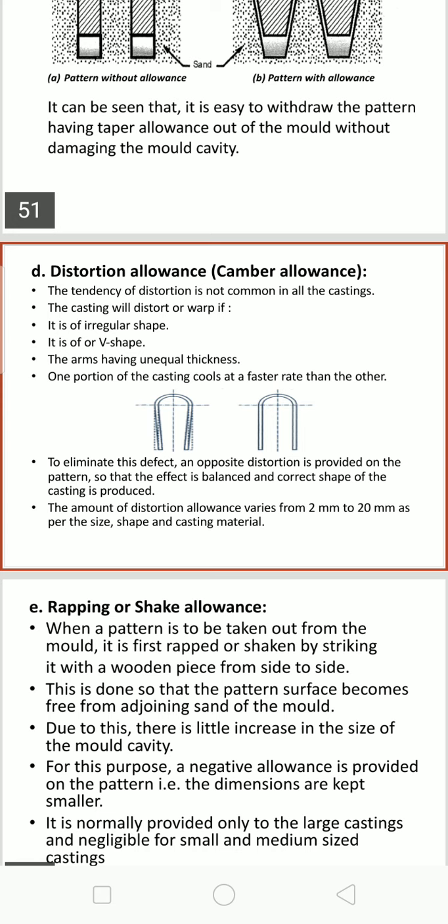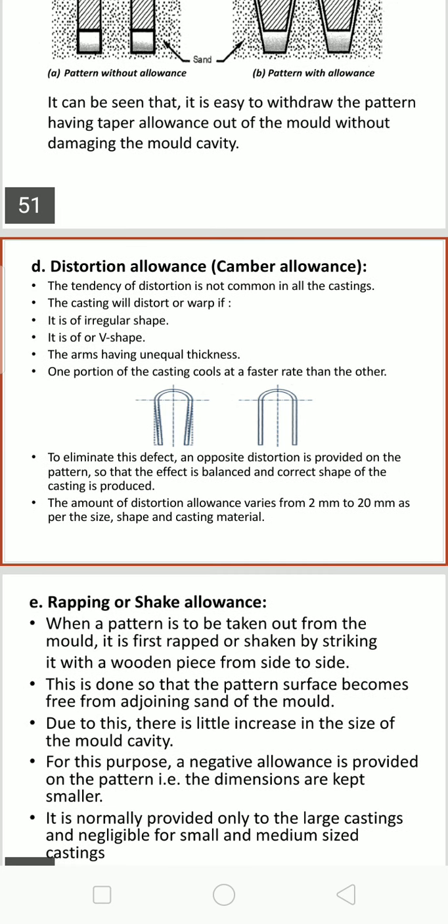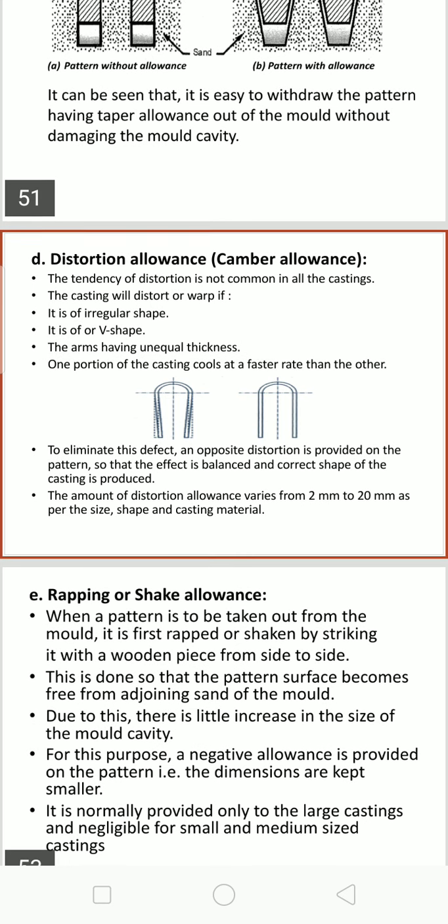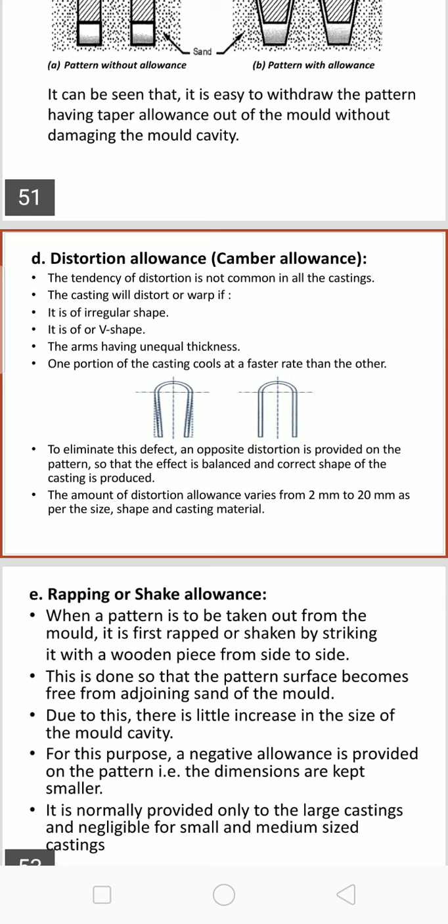Distortion allowance depends on pouring temperature, type of metal, mold material, and size and shape of the pattern. These allowances given to the pattern are about 2 to 20 mm, depending upon the size and shape of the casting material. Look at the figure. The tendency of distortion is not common in all castings. The casting will distort or warp if it is of irregular shape.